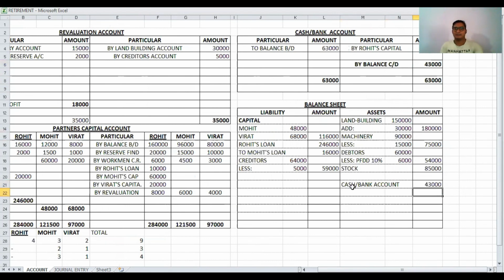Finally, this sum is over, and at last we have to total the balance sheet, liabilities as well as asset side. The total of liabilities is 4,37,000, and the total of the asset side is the same, as you can see, 4,37,000. So this sum is very simple, and it is over now. Today's session is over. In the next session, we will practice one more sum. Thank you.